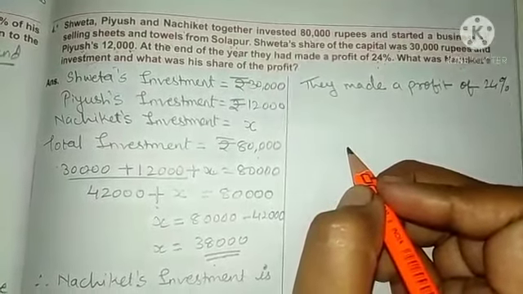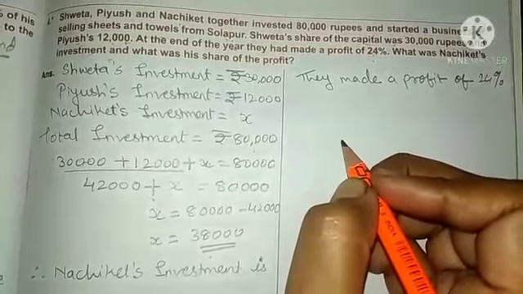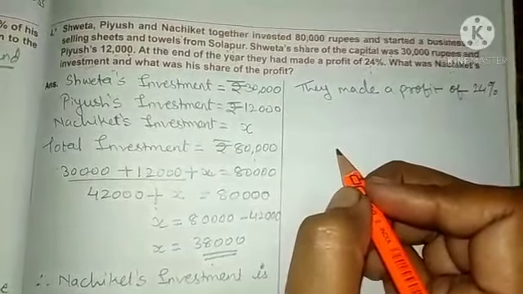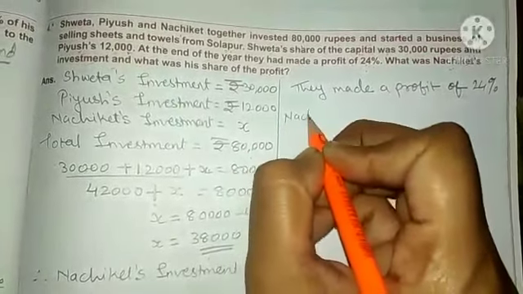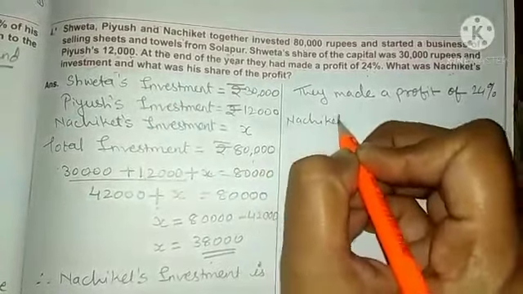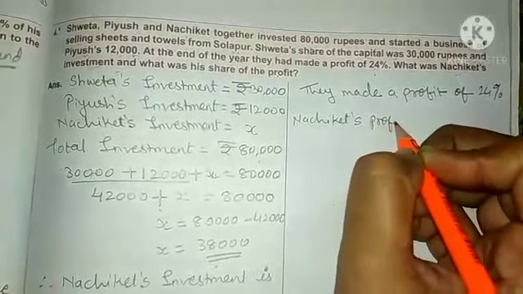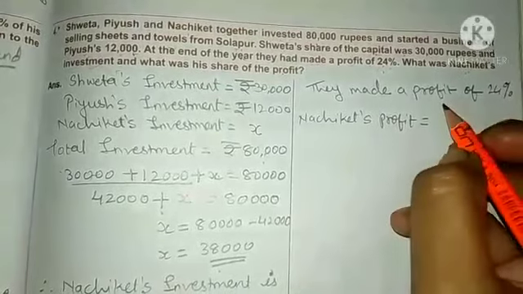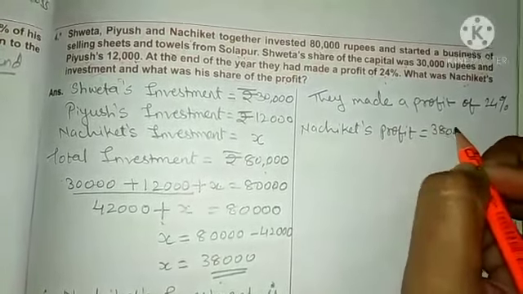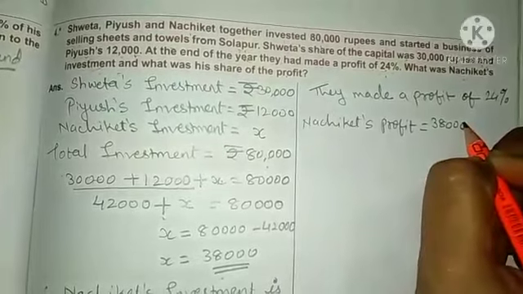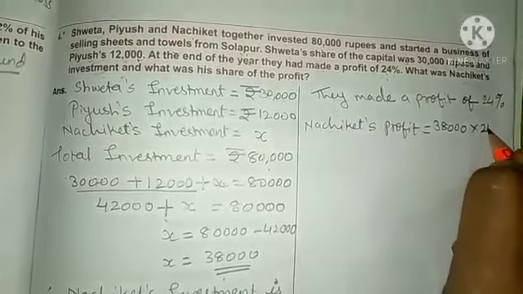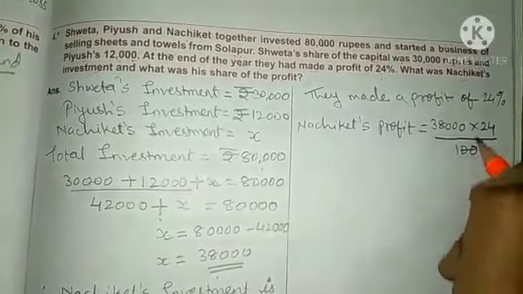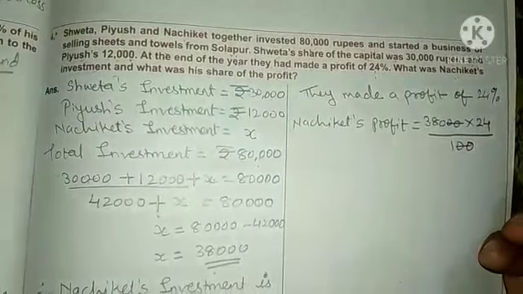So how are you going to find out the profit of Nachiket? See, here we will directly find out Nachiket's profit. Understood? No need to find out the individual profit. Clear? Now what is the total investment of Nachiket? The investment of Nachiket is 38,000. Clear? And the profit he has made, that is 24% upon 100. Clear? So two zeros will get cancelled. Understood?